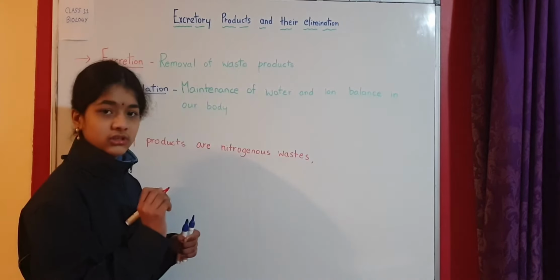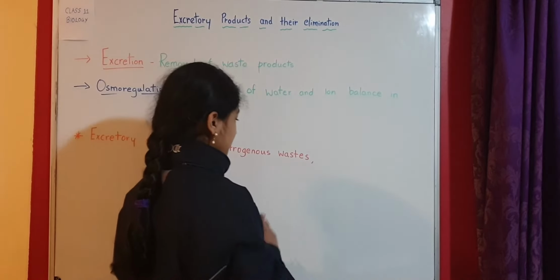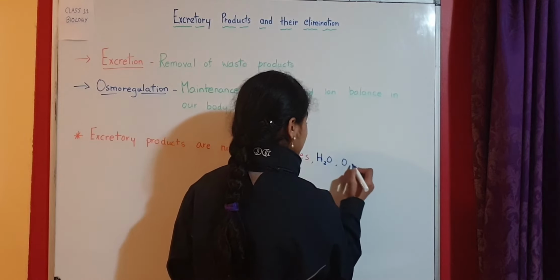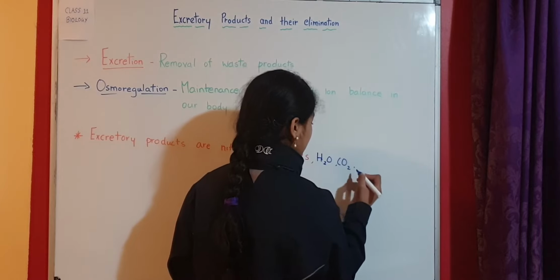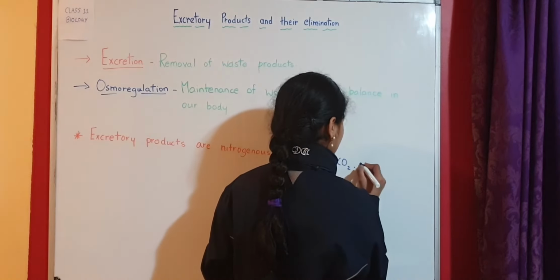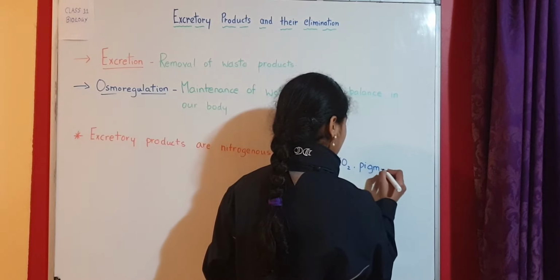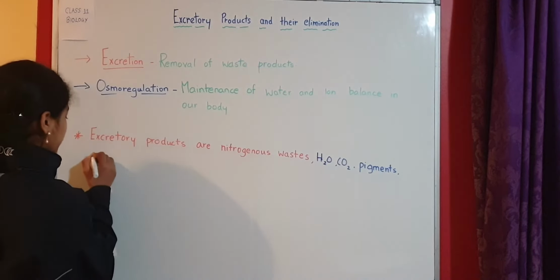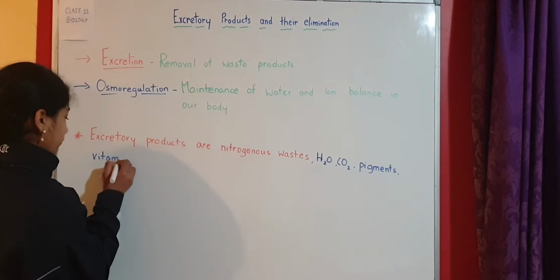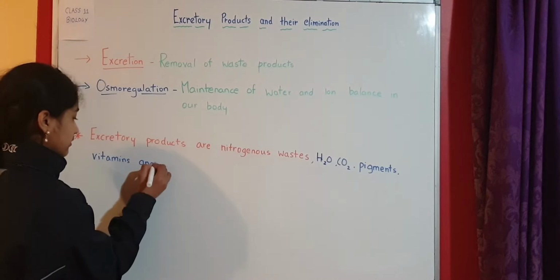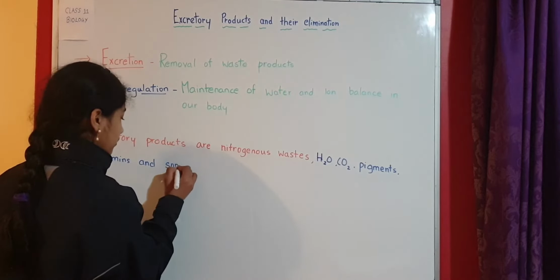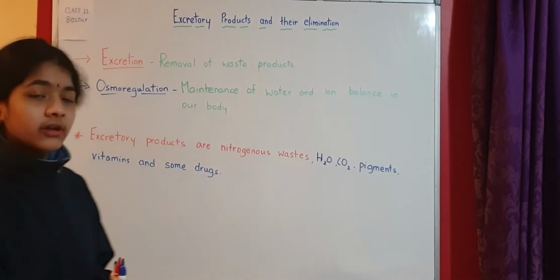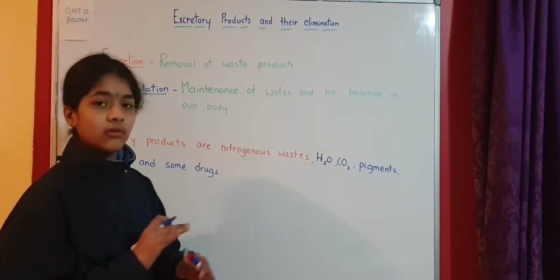Now apart from nitrogenous wastes, there can be water, some carbon dioxide, some pigments, some vitamins, some drugs, etc. So excretory products include nitrogenous wastes, which are common.